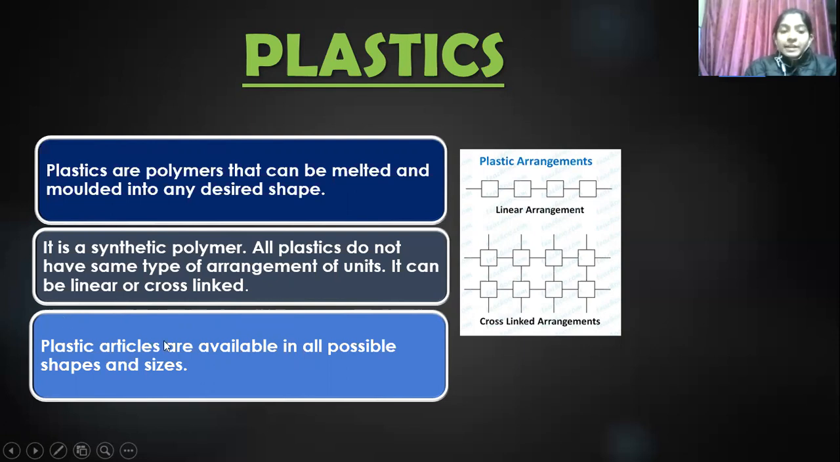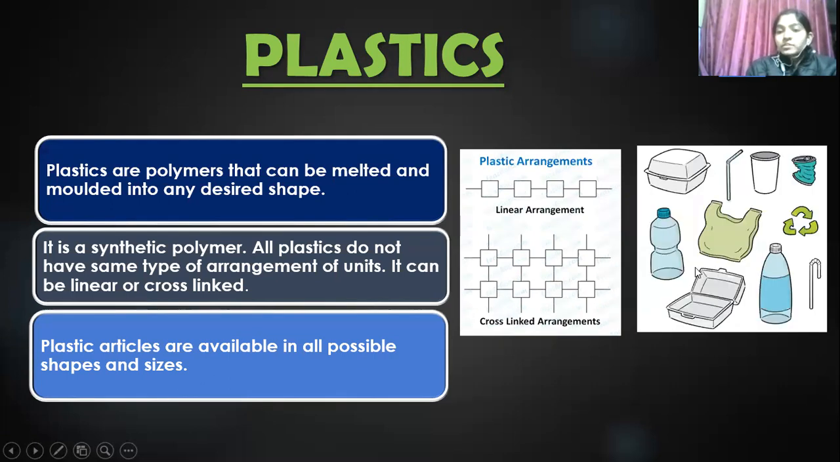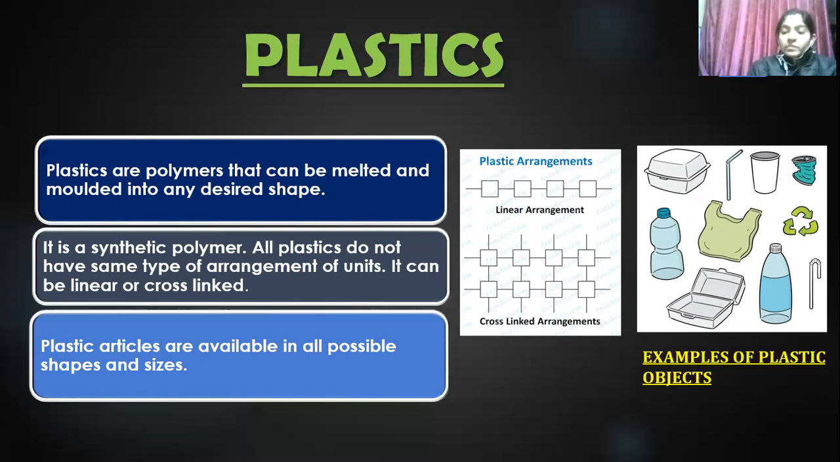Then plastic articles are available in all possible shapes and sizes. See, like plastic bottles, straw, these are examples of plastic objects. Is it clear? Yes, ma'am. Now tell me, what happens when you stretch a polythene bag? When we stretch polythene bags, it bends easily.